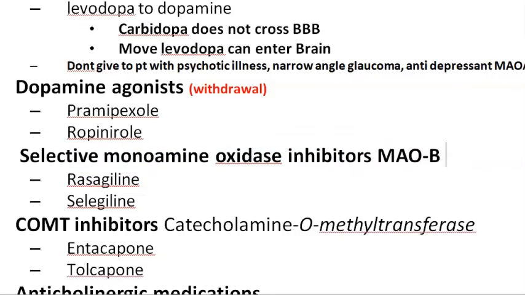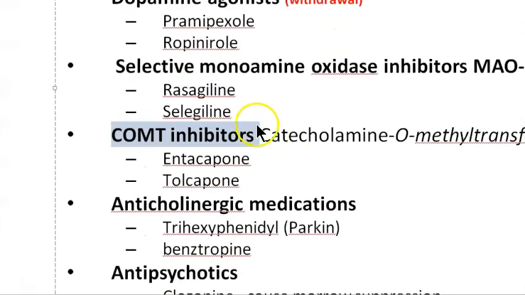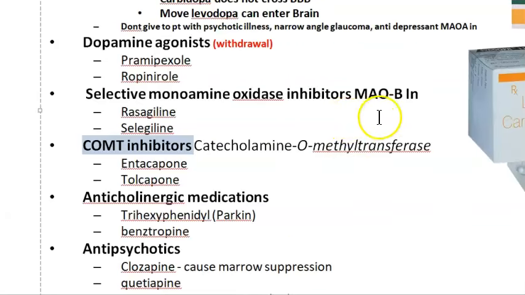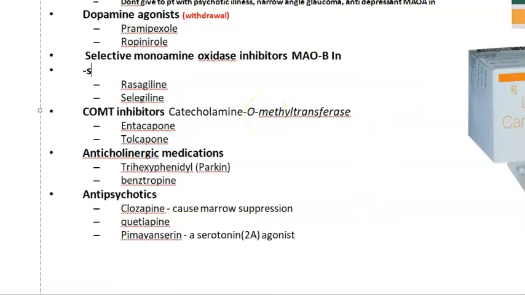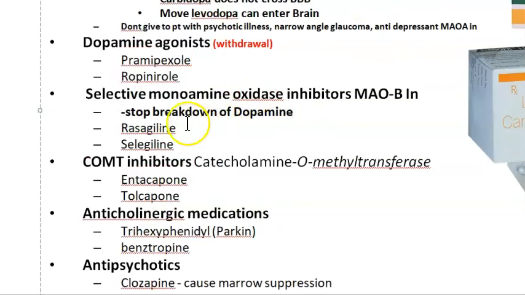These will stop the breakdown of dopamine. That's what they are saying. So we will remember that: stop breakdown of dopamine. Examples are rasagiline and selegiline.